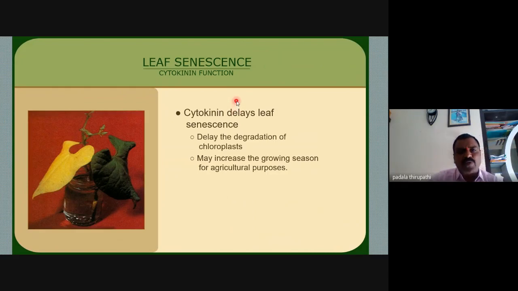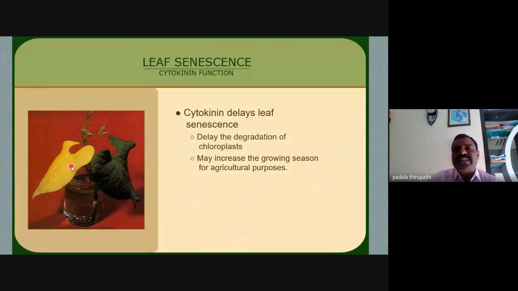Delaying senescence means delaying the degradation of the chloroplast. The slide shows two leaves, one yellow colored and one green chlorophyllous leaf. The color changes from green to yellow.